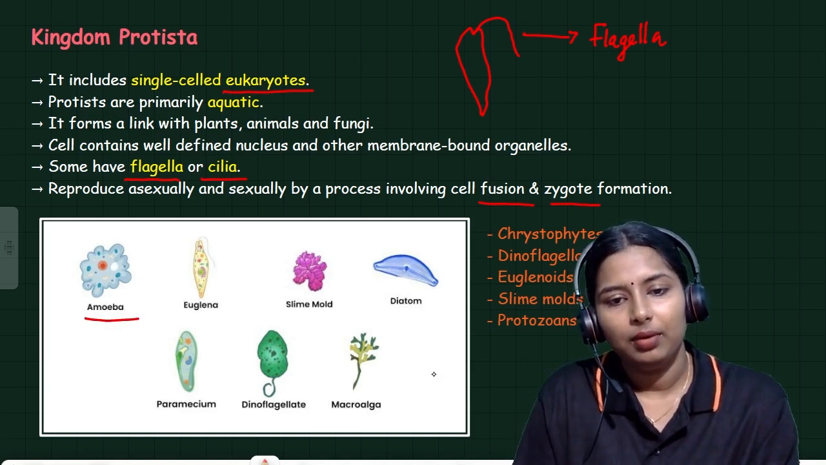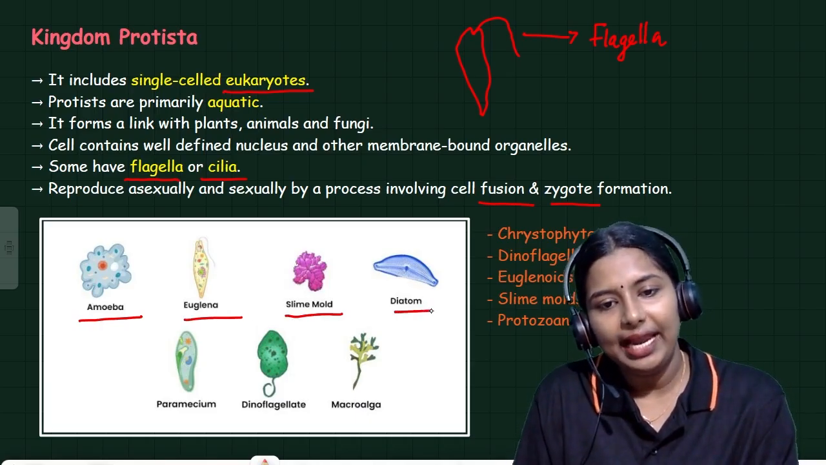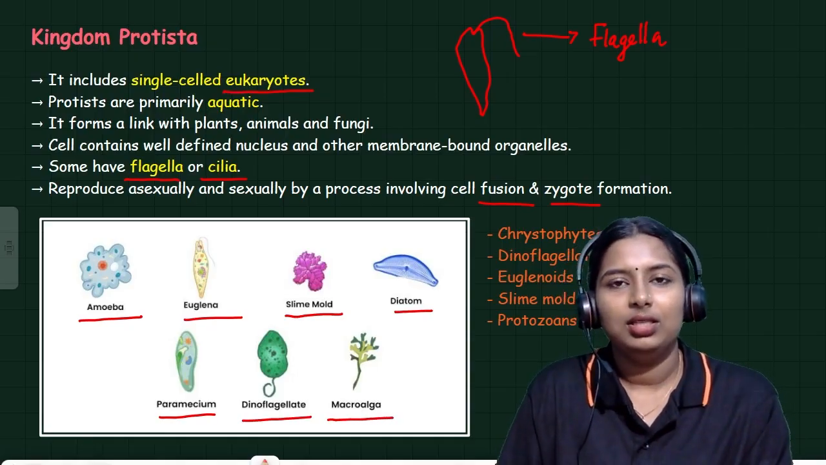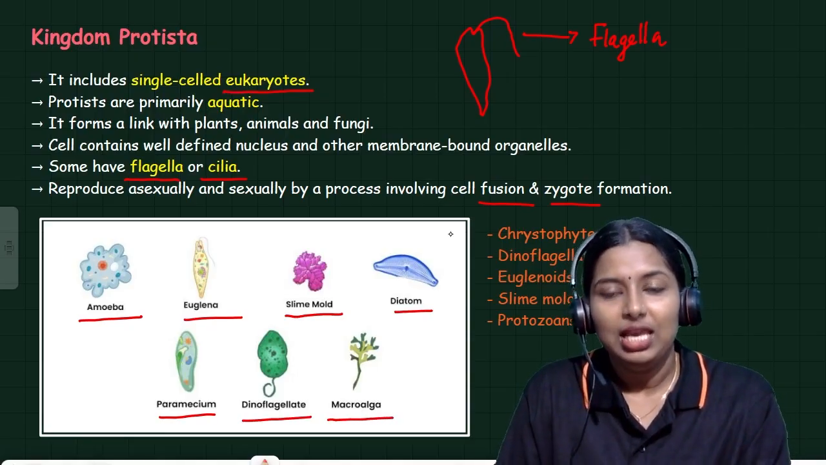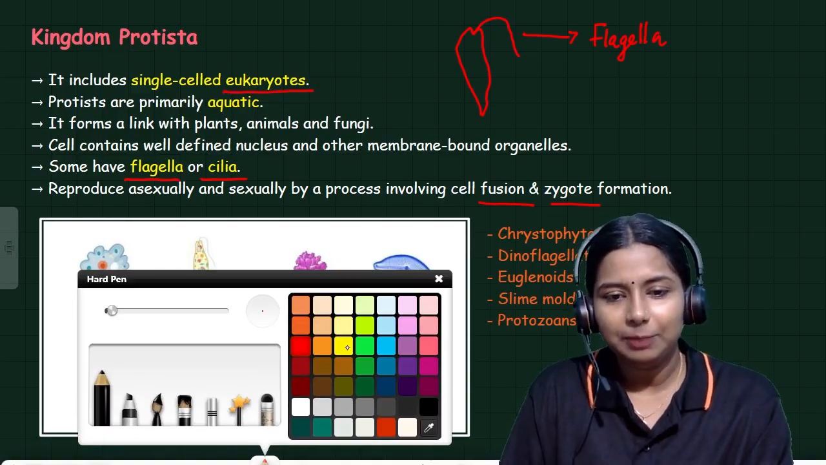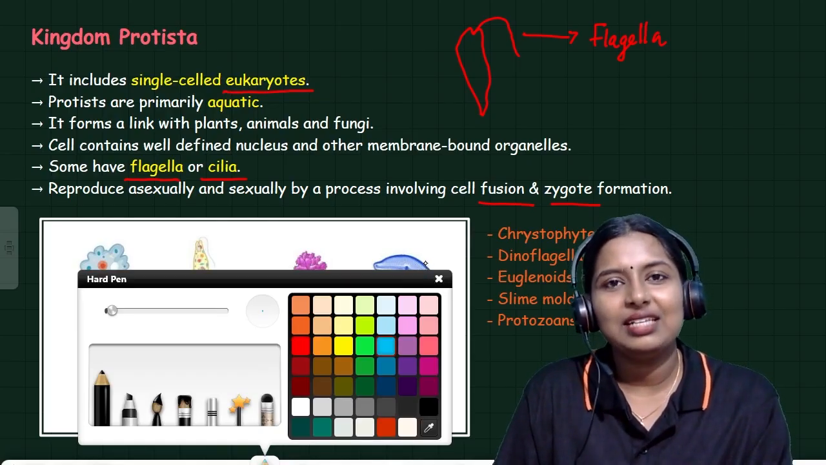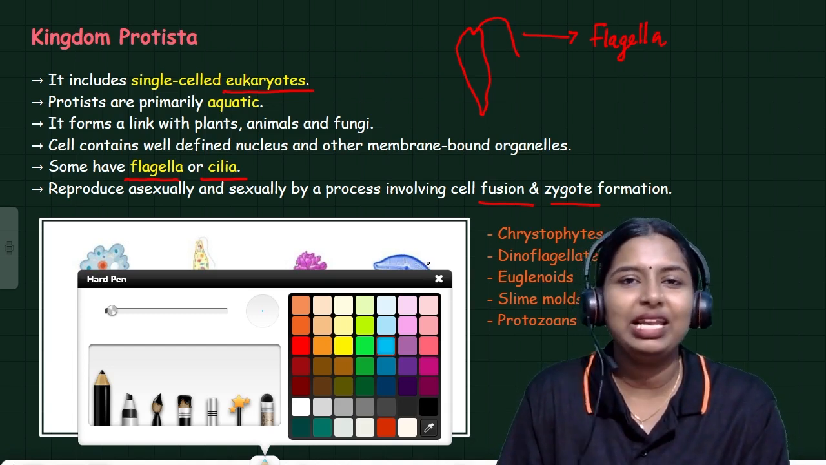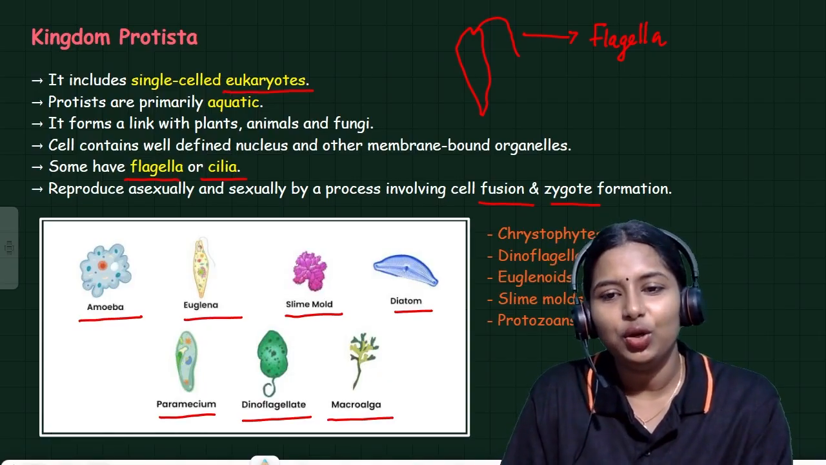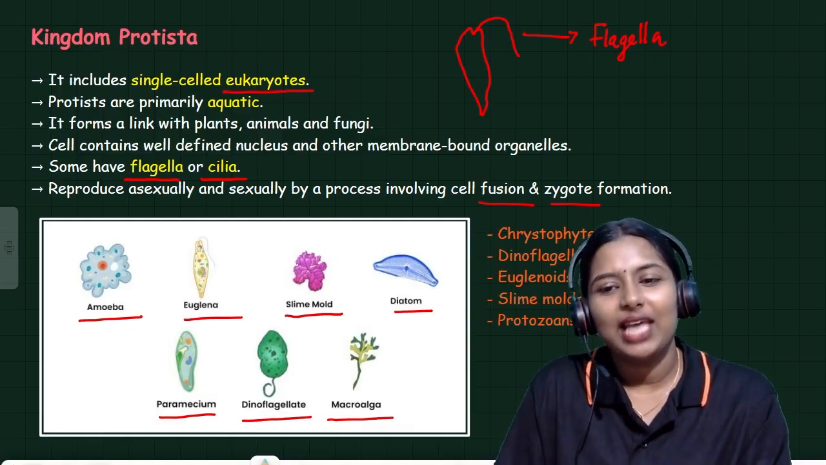Amoeba, euglena, slime mold, diatom, paramecium, dinoflagellate. These are the major examples of protista. Again, these protista are of five types. As we already discussed, our chapter's name is biological classification, so in this entire session we have to study many classifications. Protista are again classified into chrysophytes, dinoflagellates, euglenoids, slime molds and protozoans.